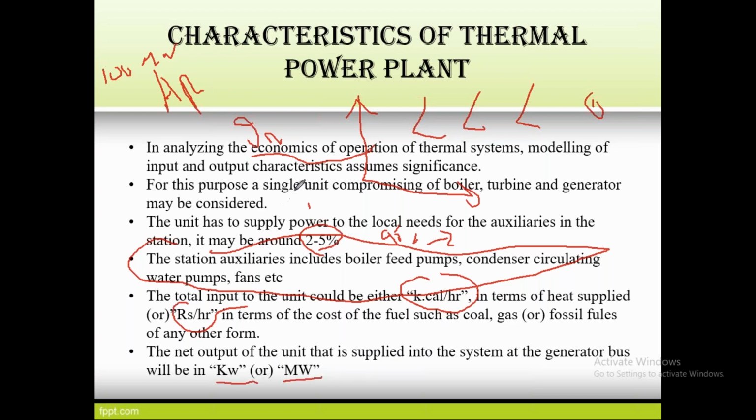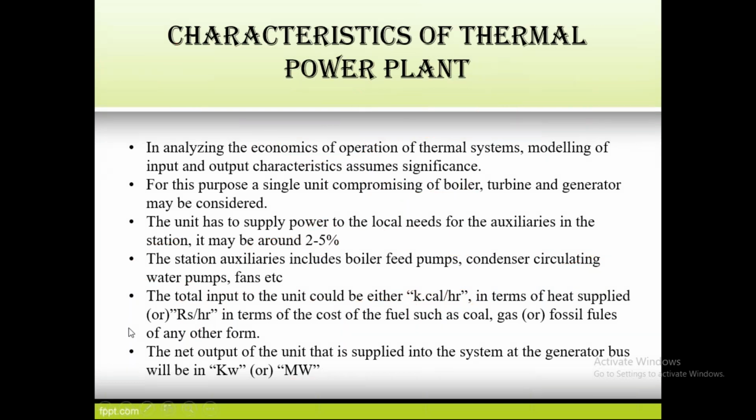So these are the characteristics of a thermal power plant, and here we see how we can analyze the economic operation of a thermal station. Next.